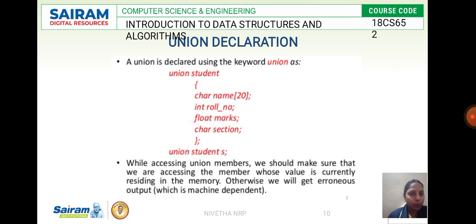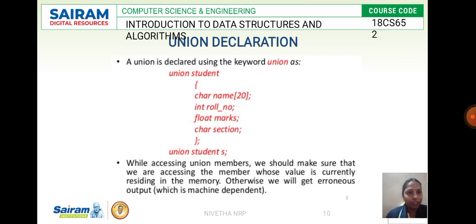When you use the union concept, among these, the one holding the maximum memory is the character array. So it will allocate only 20 bytes of memory, and the highest size is allocated initially. During execution, this same memory will be shared by all the members of the union.